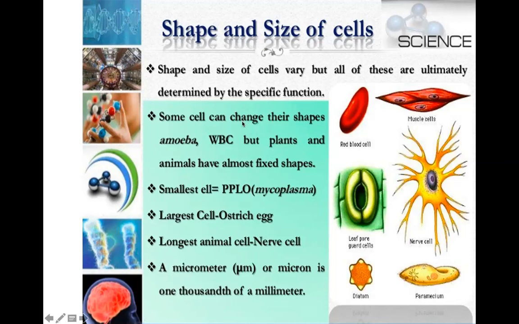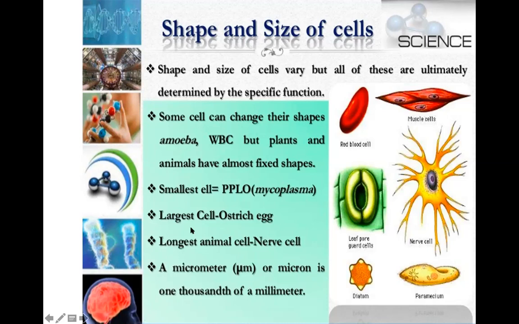Okay, and there are some cells that can change the shape continuously. Amoeba. We also have WBCs, white blood cells. And these white blood cells are of different types. And in each of the different types, the shape of the nucleus also varies. So the shape and the size depend upon the specific functions that they are performing.